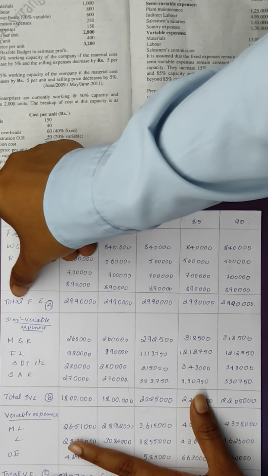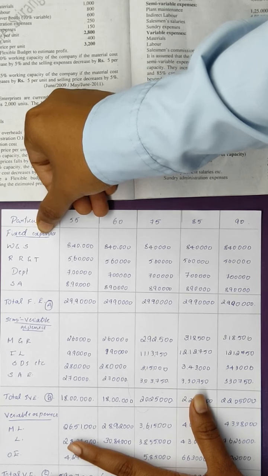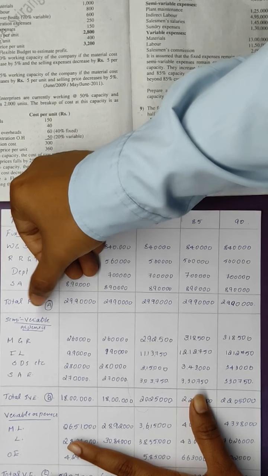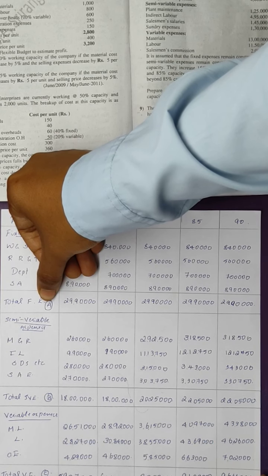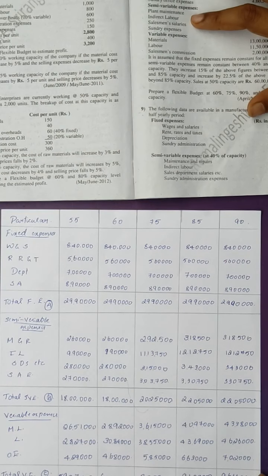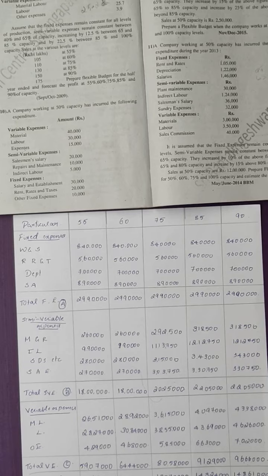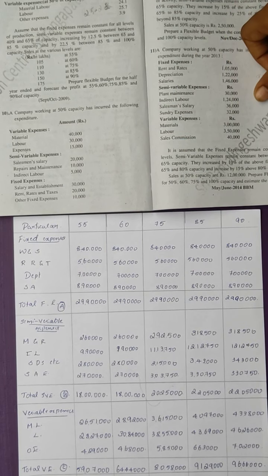So this should be mentioned as total fixed expenses. Once it is calculated, we have to mention it as A. Here A should be written because it is used to calculate the total cost at the end of the problem. This is how you have to do it for the fixed expenses. Now the fixed expenses are done. Next, let's go for semi-variable expenses.